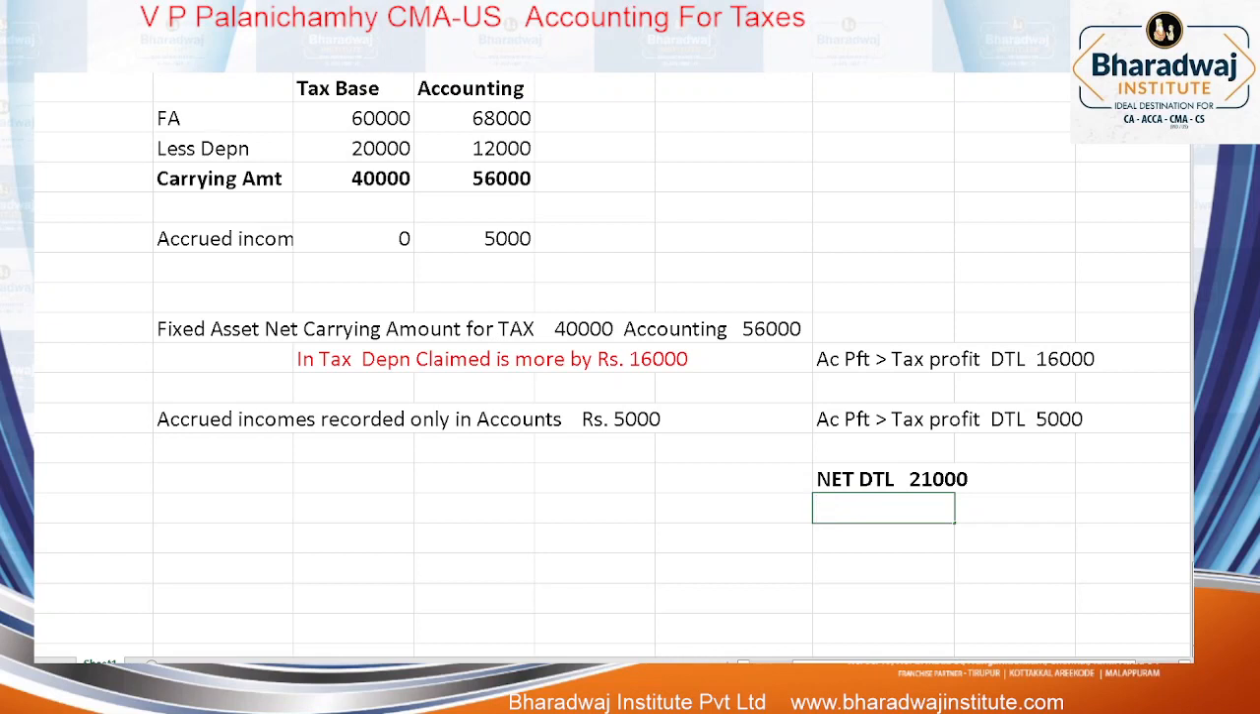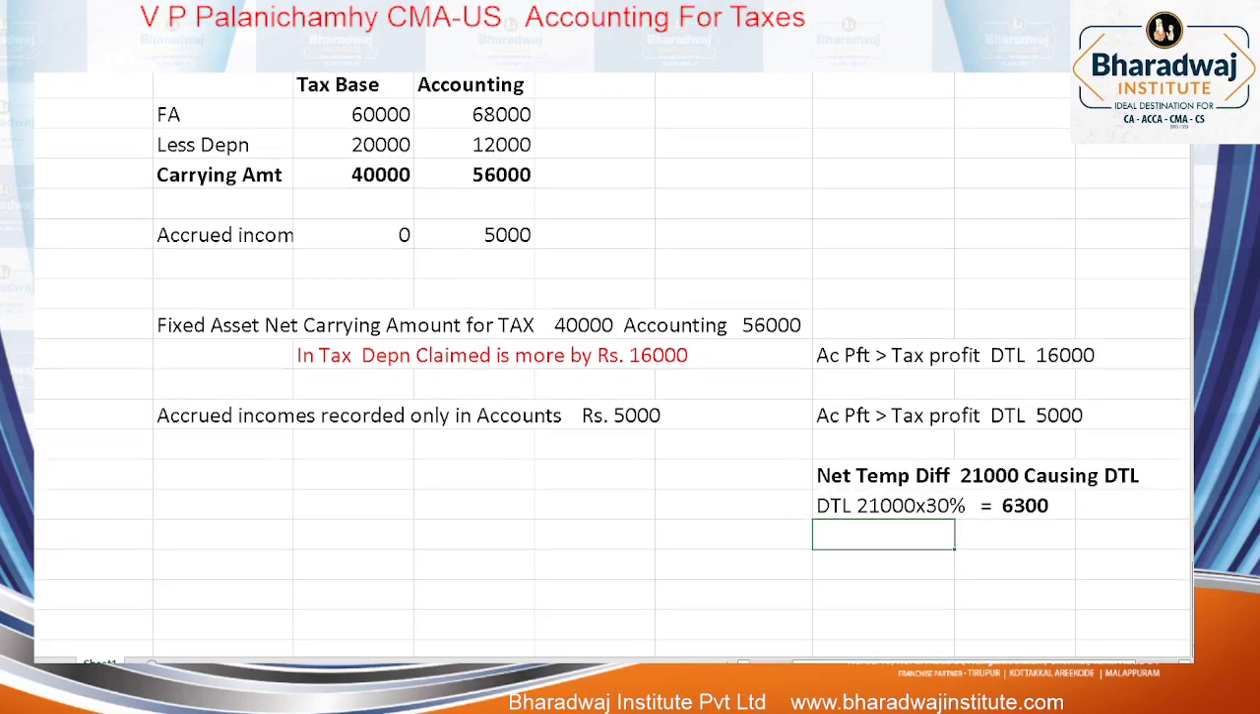Okay. 21,000 into எவ்வளோ percentage difference? எவ்வளோ tax rate? 30%. 21,000 into 30% போட என்ன வரும்? 6,300. Difference causing net temporary difference costing 21,000 causing what? DTL. So DTL is equal to 6,300.